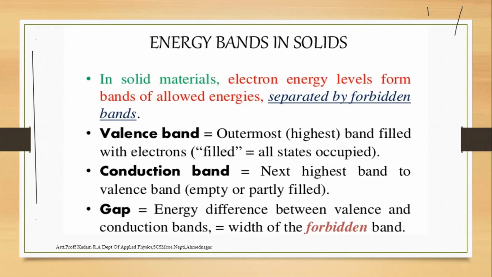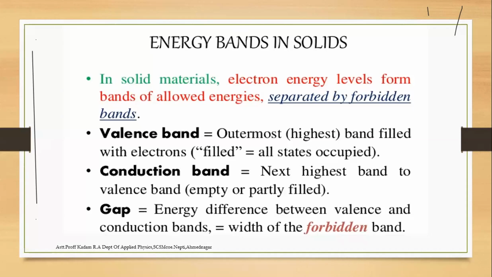So first the terms valence band, conduction band and energy gap. The valence band is the outermost band filled with electrons, where all states are occupied.